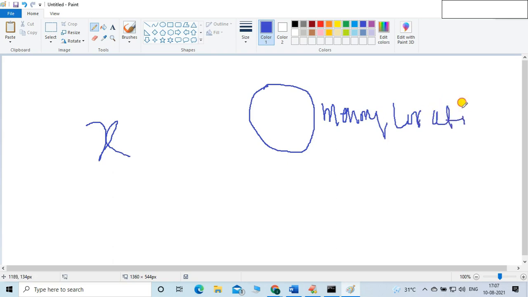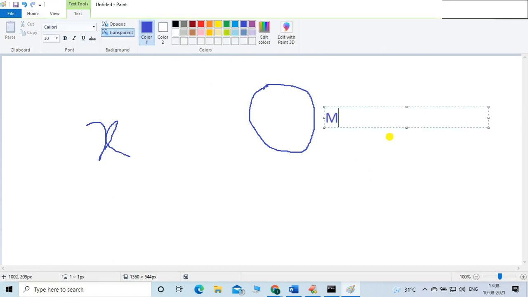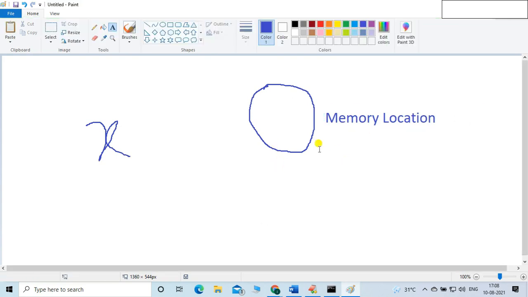It is a memory location. Or otherwise, I will type this sentence: it is a memory location. No problem. So the x value is 10, which means this is a memory location. The 10 is here, right, friends? 10 is here at this memory location.